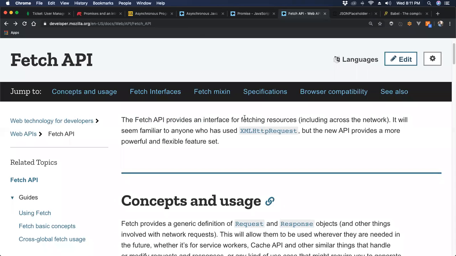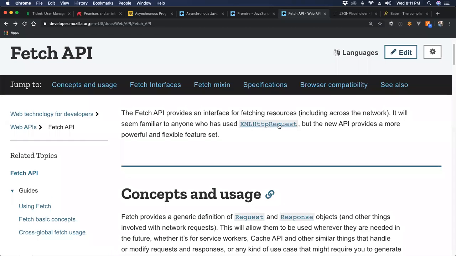As it says here, it provides an interface for fetching resources across the network. And if you've ever heard of this wacky thing called the XML HTTP request object, or XHR, that is hell to deal with, and Fetch makes it a lot easier.